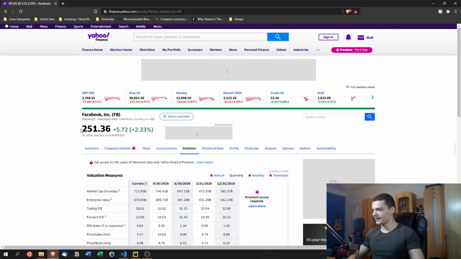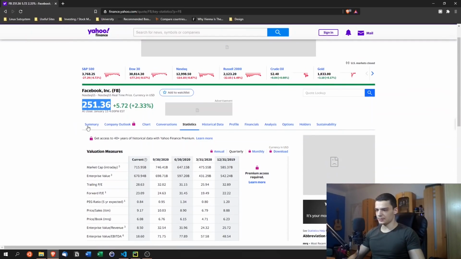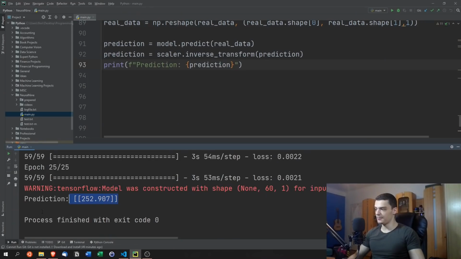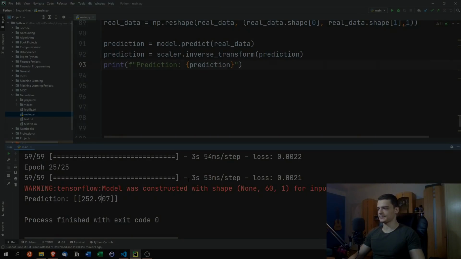Let's look at the Yahoo Finance API. It's 251.36 right now. Markets are currently open, I think. It's Monday. Yes, it should be open. So this is the current stock price. I mean, it may be the case that tomorrow Facebook is going to be 252. It's not too unrealistic. But again, I wouldn't bet on it just because the neural network says it is.